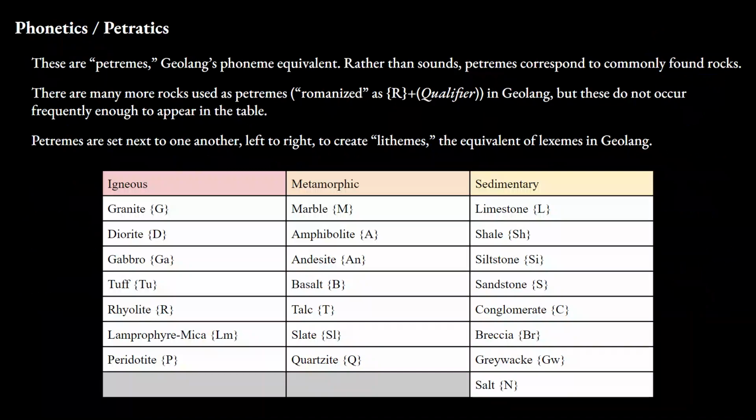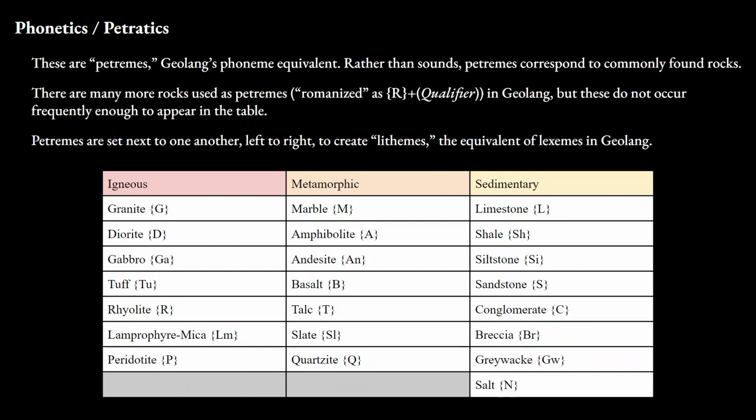Geolaŋ also diverges from traditional spoken languages in that this table does not actually include every possible petreme. In theory, Geolaŋ incorporates all 5,000 known mineral species, while also considering size, coloration, or any number of other factors. These are romanized as R plus that particular petreme's qualifier. The petremes listed here are simply those which a Geolaŋ speaker would use or encounter most often.